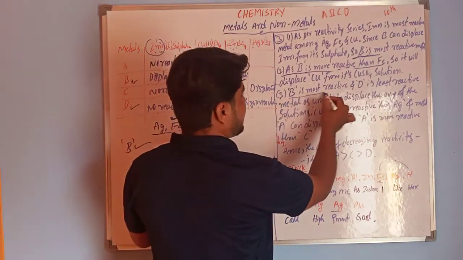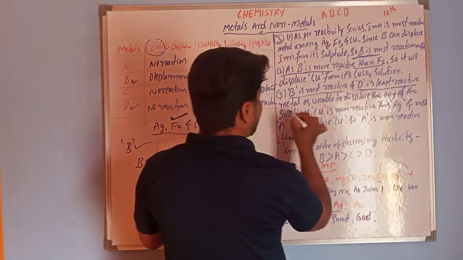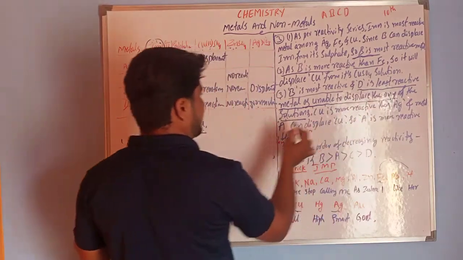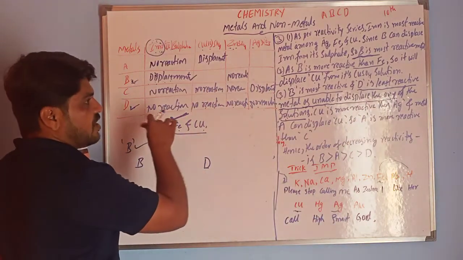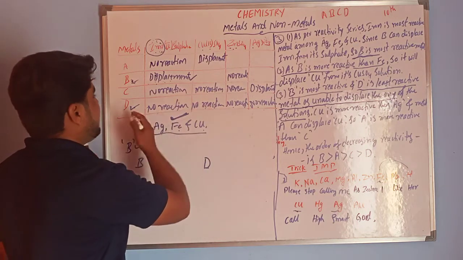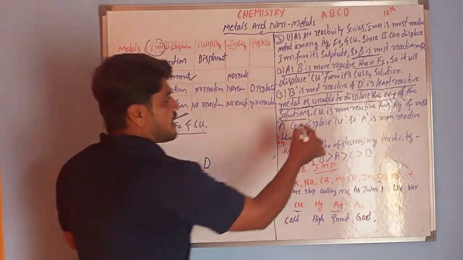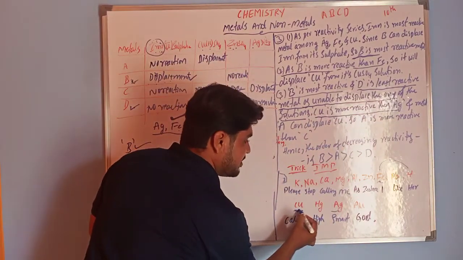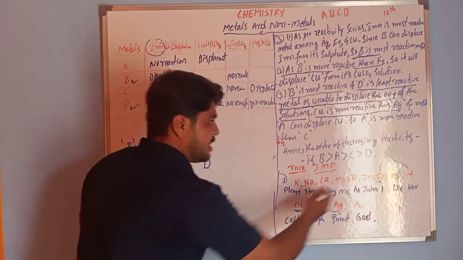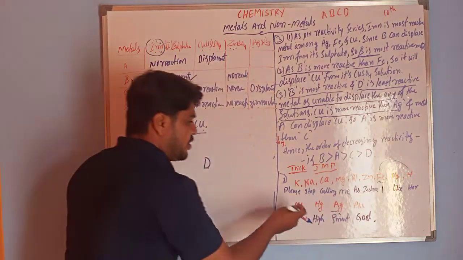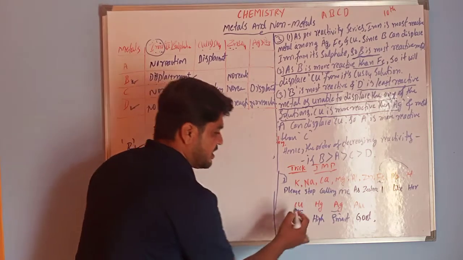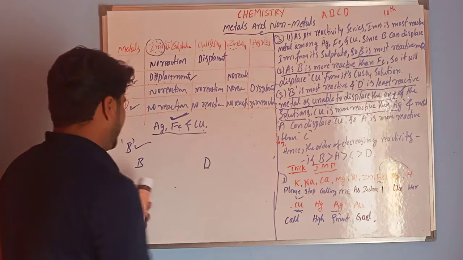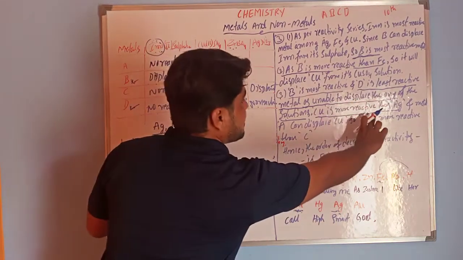See, B is the most reactive and D is the least reactive metal. D is unable to displace any of the solutions. This metal D did not displace any of the solutions. So copper is more reactive than silver. See, ma'am, copper is more reactive than silver. Just observe the reactivity series. From this reactivity series, we can understand that copper is more reactive than silver.